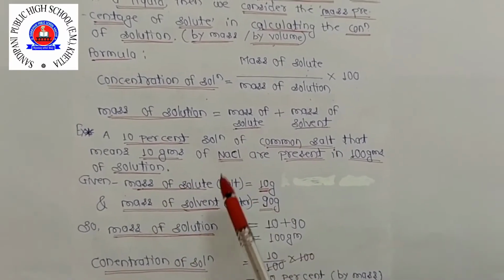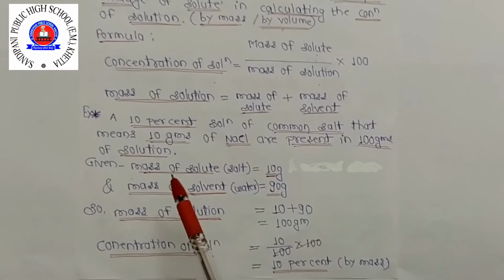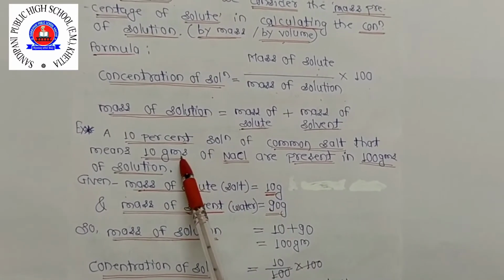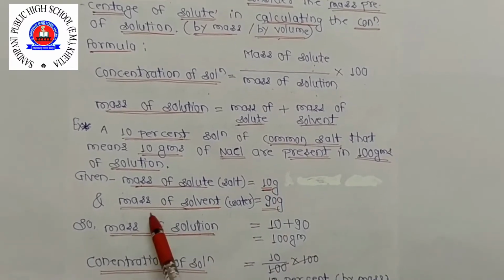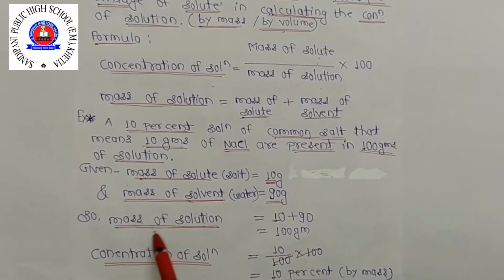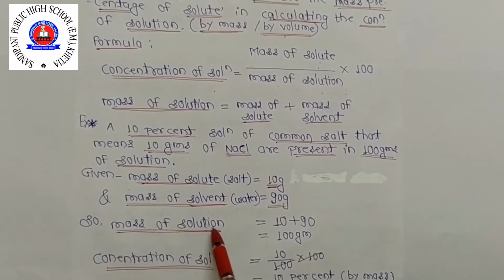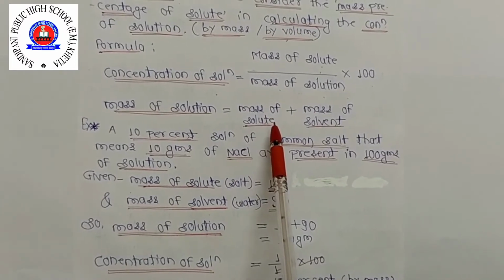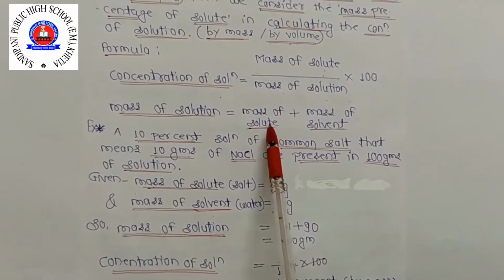So here is the example of that solute. Mass of solute means the salt, how much is given, 10 gram. And mass of solvent means the water, how much is it, 90 gram. So the mass of solution, how will you find out the mass of solution? As written above, what is the mass of solute?